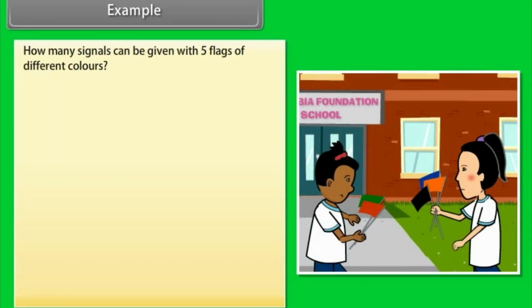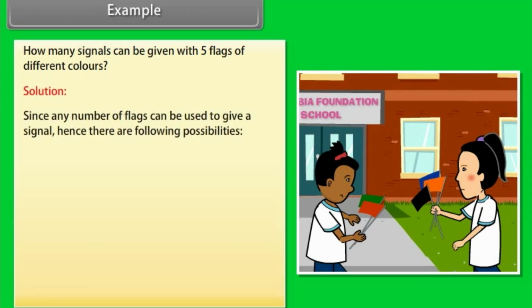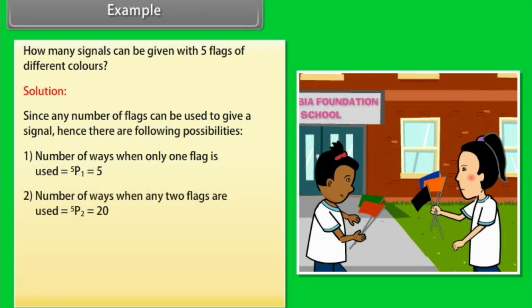How many signals can be given with 5 flags of different colors? Solution. Since any number of flags can be used to give a signal, there are the following possibilities. 1. Number of ways when only one flag is used is equal to 5P1 is equal to 5. 2. Number of ways when any 2 flags are used is equal to 5P2 is equal to 20. 3.